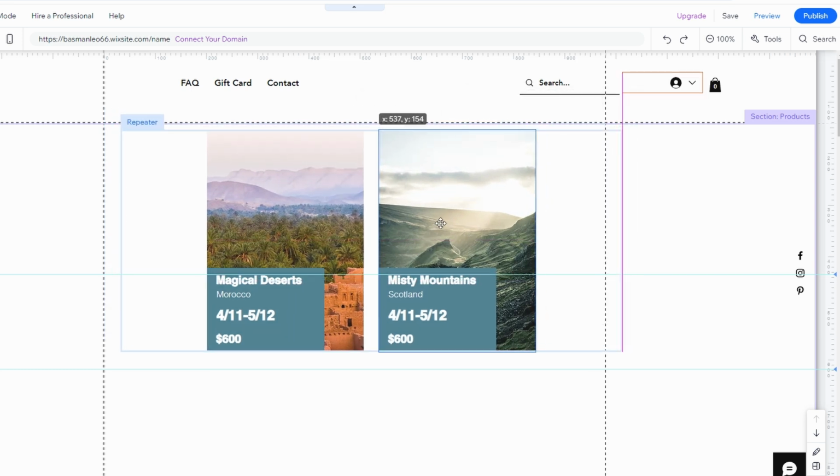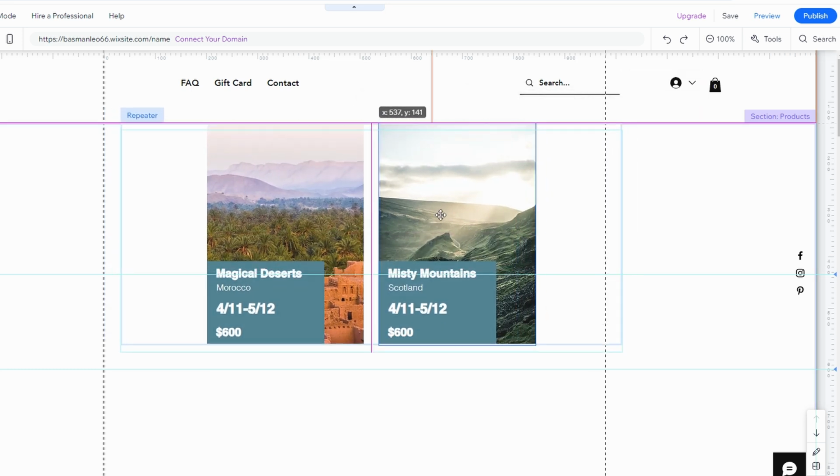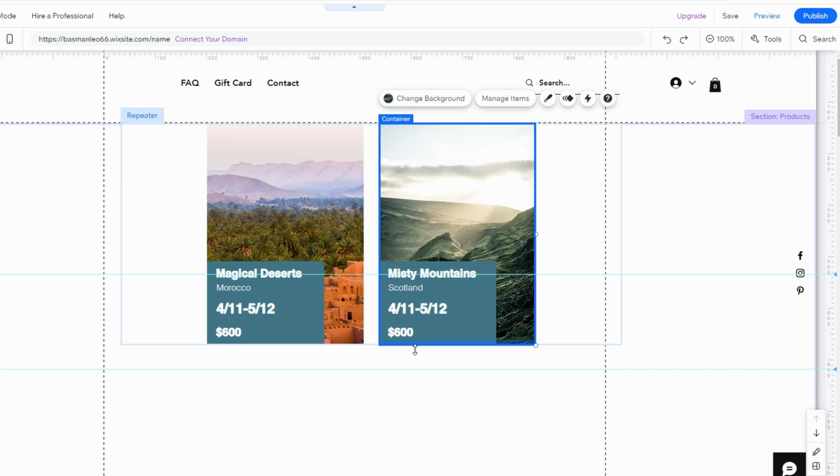After deleting items from the repeater, you may need to adjust the section height to remove any unnecessary space. You can do this by dragging the section height adjuster or using the section settings panel.